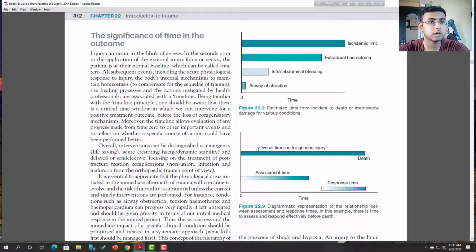If I divide this time limit into two sections, one is assessment time, another is response time. First we have to assess the patient, now we will make the management. If we fail that, then death is sometimes inevitable.